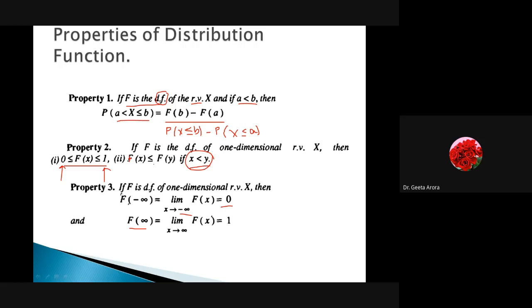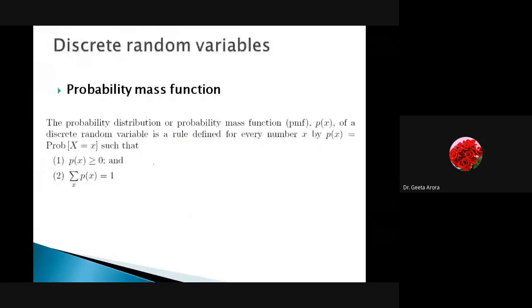Correct? Now we have two more definitions, and two more definitions are coming into the picture for discrete as well as for continuous. Here we have learned the definition of what the distribution function is. Correct? Now onwards we are going to learn two definitions for the discrete random variable and two definitions for the continuous random variable. Okay? So first we are talking about the discrete random variable.